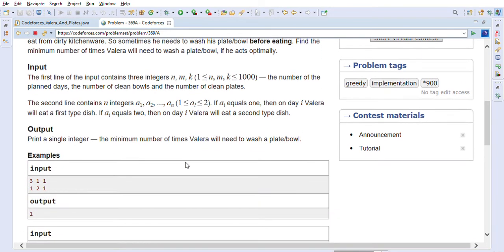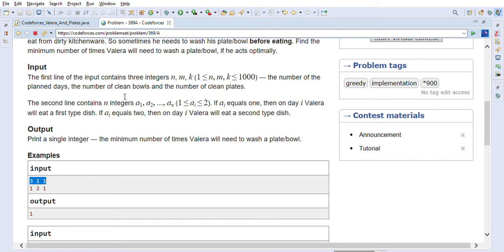So we will be given input n, m, k, where n is the number of planned days, m is the number of clean bowls, and k is the number of clean plates. That is given to us in the first line of input. So in this first case he is planning for 3 days. He has one bowl and he has one plate, right?